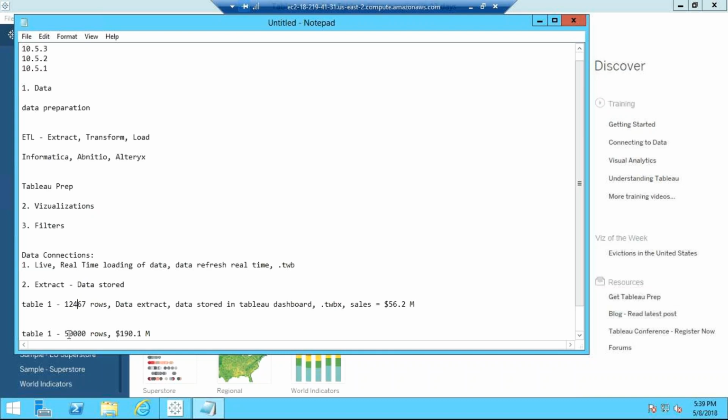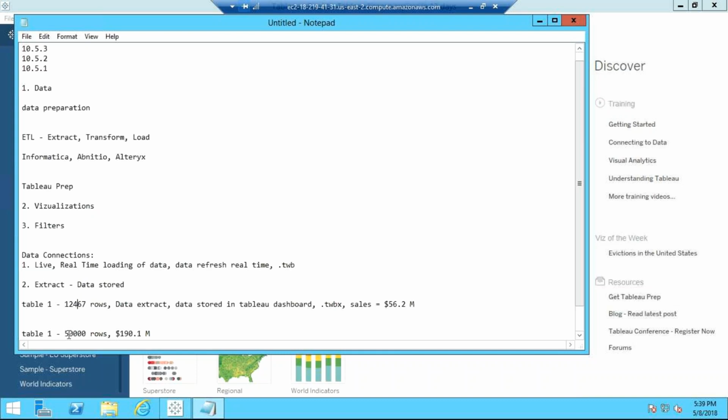We will not get a notification in this case. This is just an example I'm giving. We will get to know from the database team or somewhere, or we will get the new data itself. Then we will see, okay, I got new data, so let me refresh this extract so that users can see the new data.